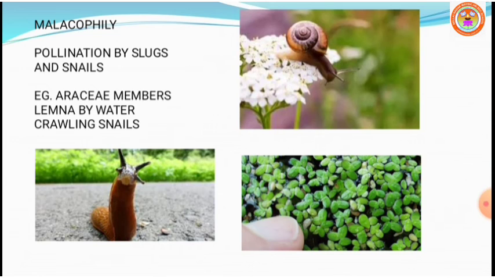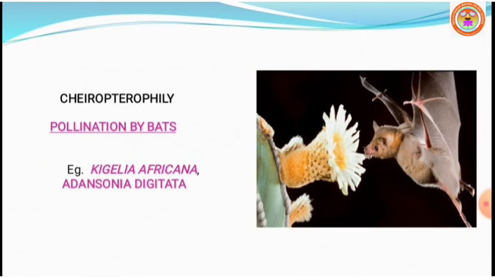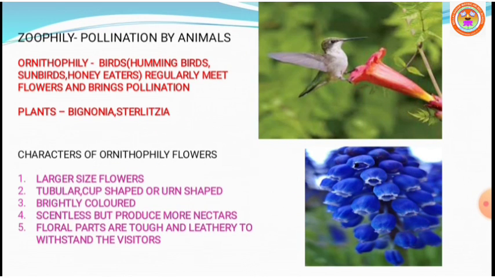Dear students, in this video we discussed pollination by snails and slugs, called malacophily, pollination by birds, called ornithophily, and pollination by bats.